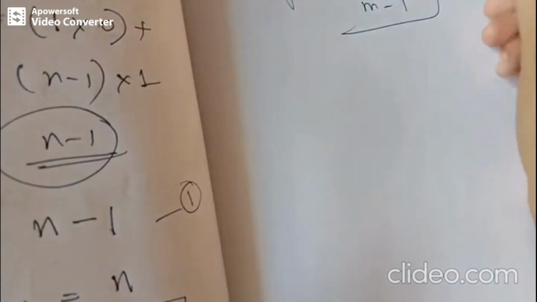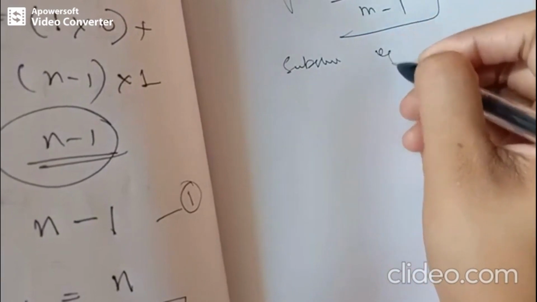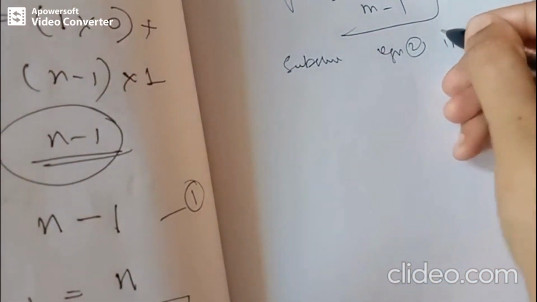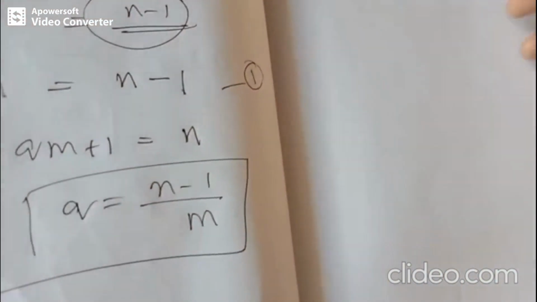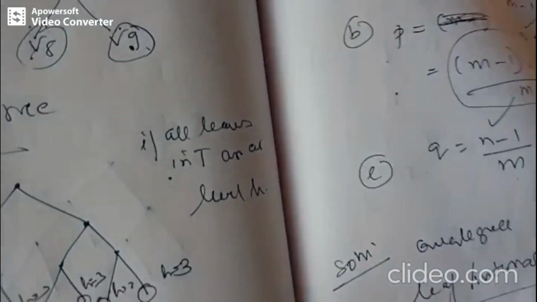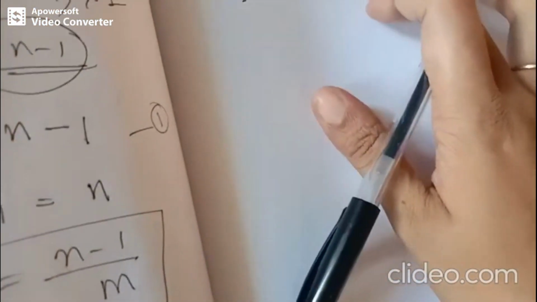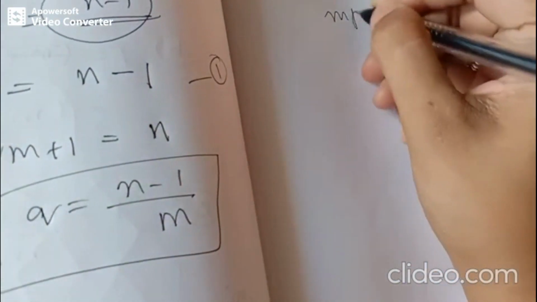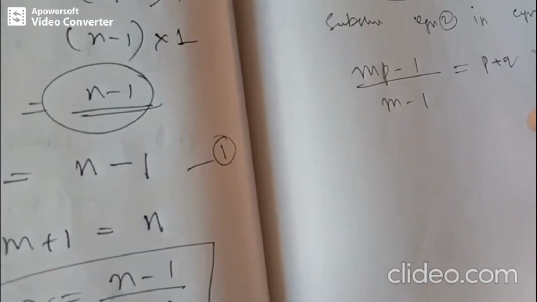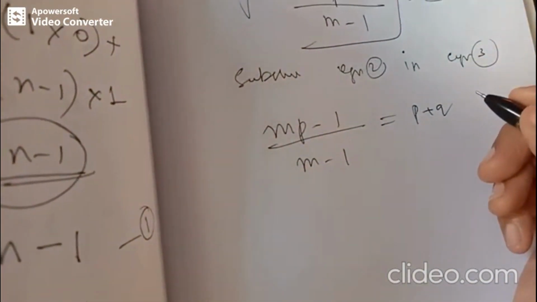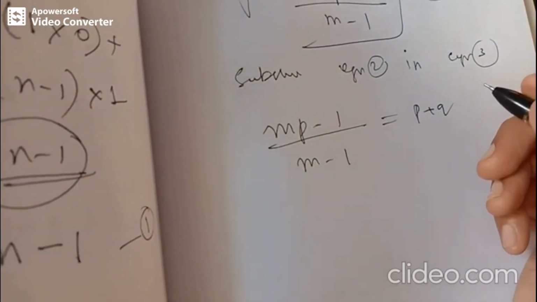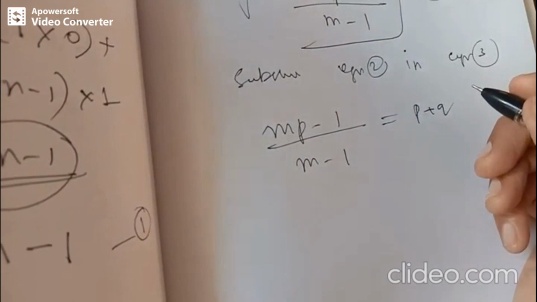Let's substitute equation 2 in equation 3. In equation 3, n is equal to p plus q.